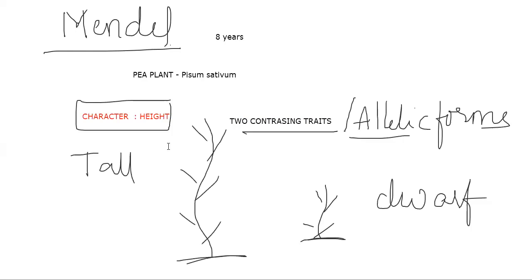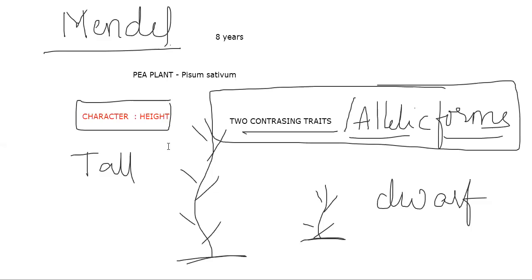Slowly I'm introducing the words which are related to genetics. Until the total experiments and all the issues are completely over, you should not go to the textbook. So slowly I'm introducing the technical terms also. So now, in the pea plant, Pisum sativum, there is a character called height.